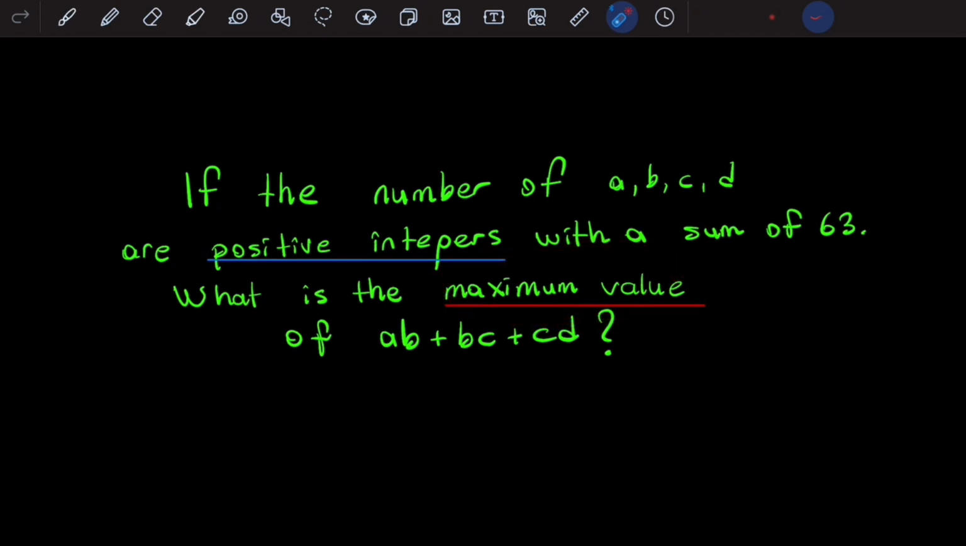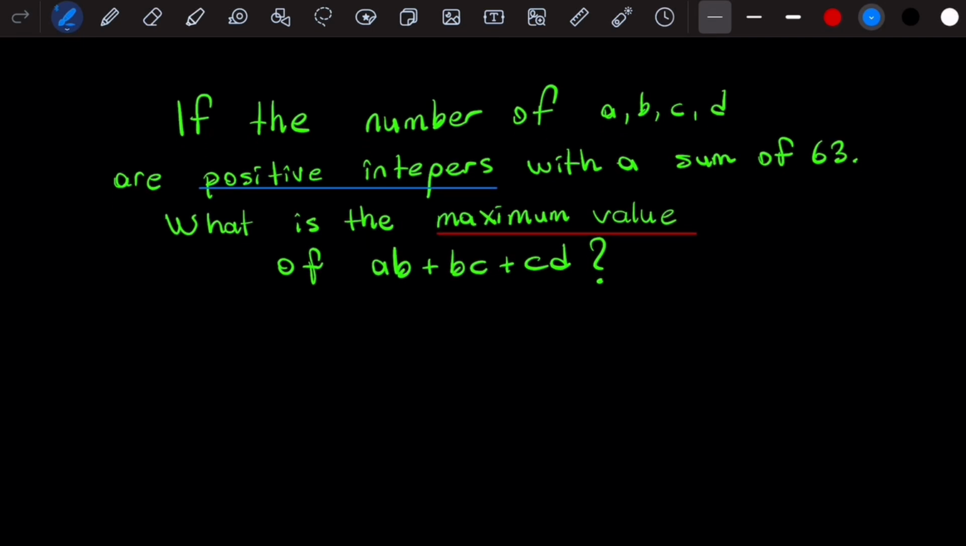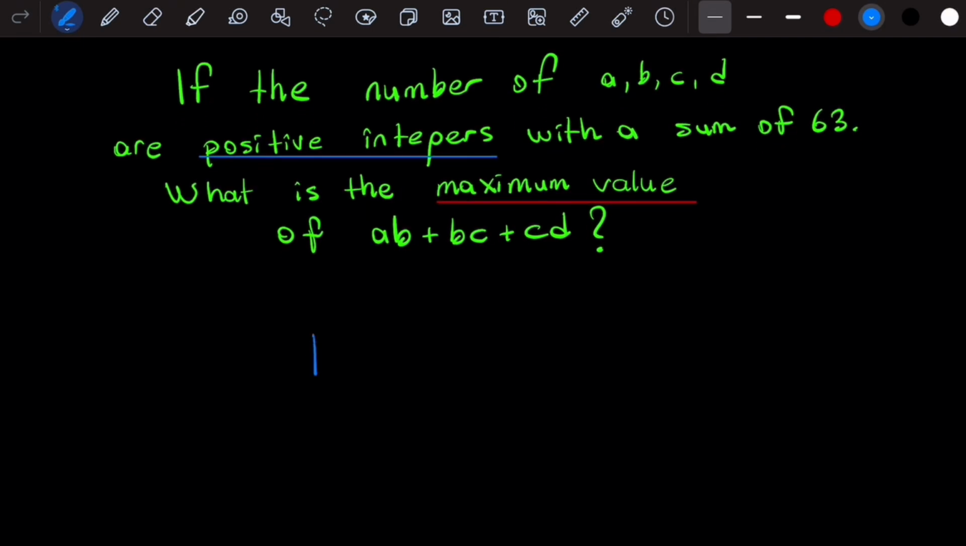Now let's think about how we can approach this question. Now we say a times B or B times C. What geometric shapes can express the area? Let's think about it a little. For example, one side length is B. What is the area of one rectangle? Isn't it a times B?